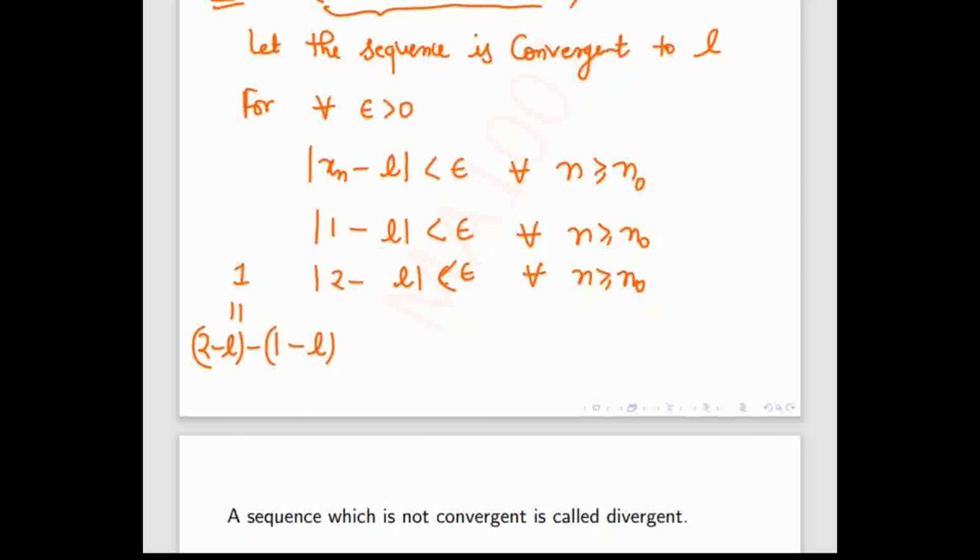So now I'm just writing here this modulus. That modulus is nothing but mod of 1, and by the triangle inequality it is less than, because we know each mod is less than epsilon, so we can write mod of 2 minus L plus mod of 1 minus L, and both are less than epsilon. So this one is less than epsilon, and this is also less than epsilon. That means overall it is less than 2 epsilon. Is it okay for everyone? Yes, sir.